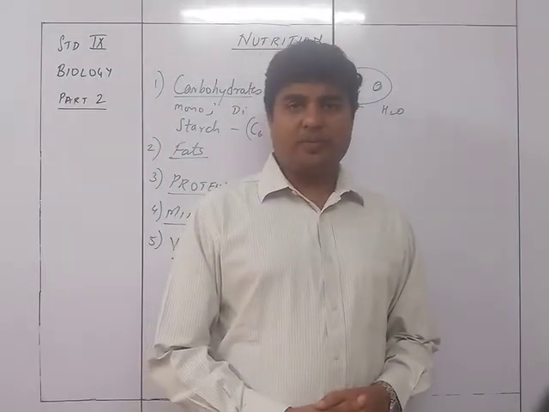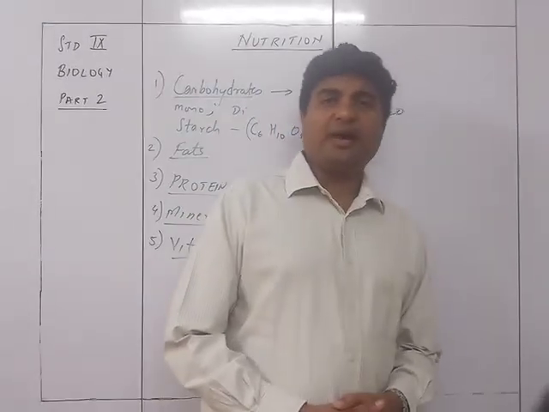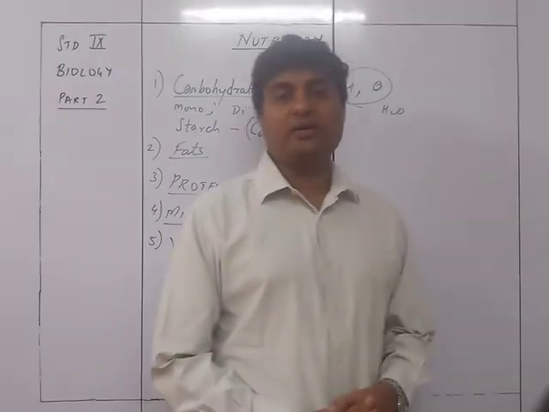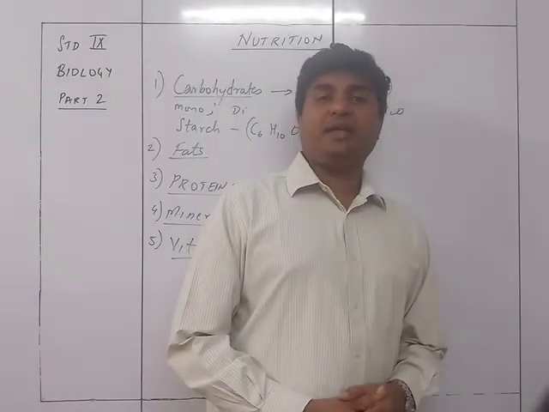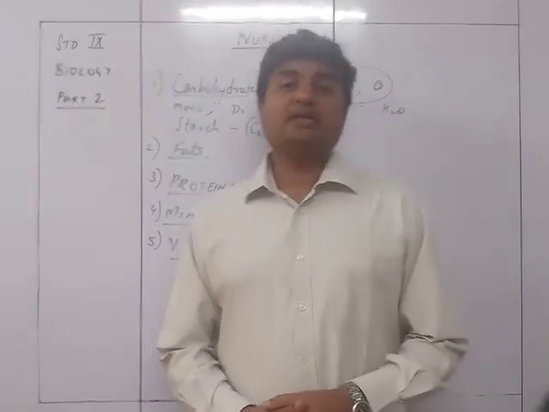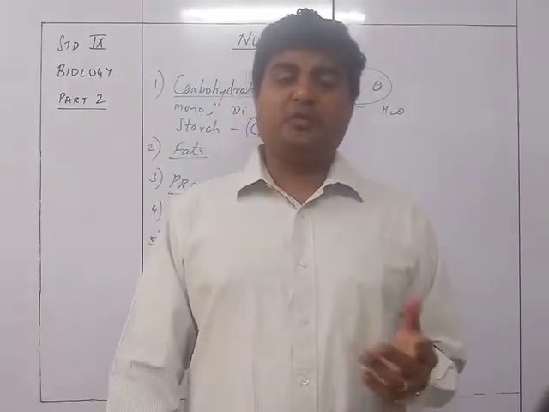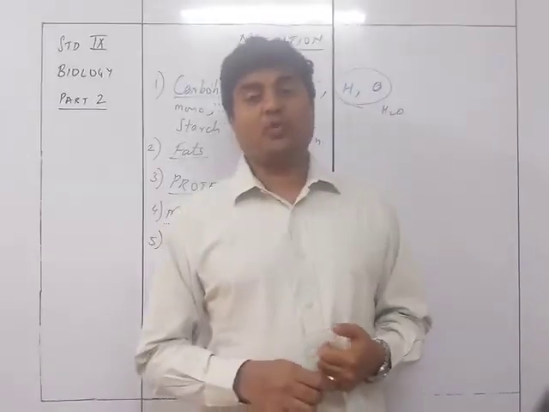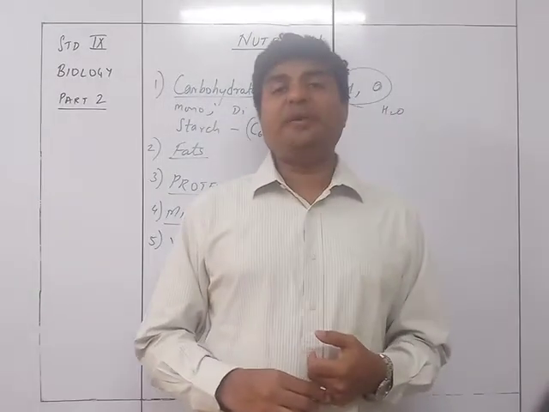One is the fat soluble and the other is water soluble. The fat soluble are A, D, E, and K. Now these fat soluble vitamins can be present in the fats, and that's why they can be stored in our body. Whereas the complete series of the B, that is B complex, and the C, are water soluble, hence they cannot be stored in the body.